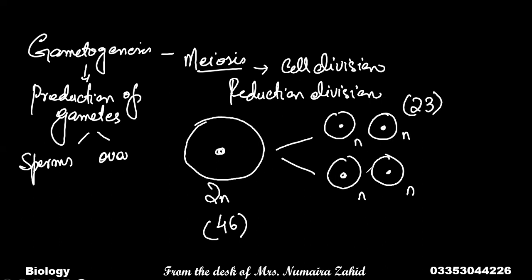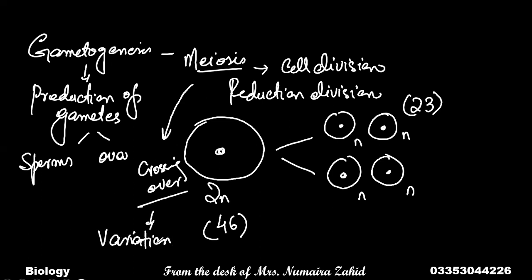Another very important point is the significance of meiosis in gametogenesis: it allows crossing over, which results in variations.